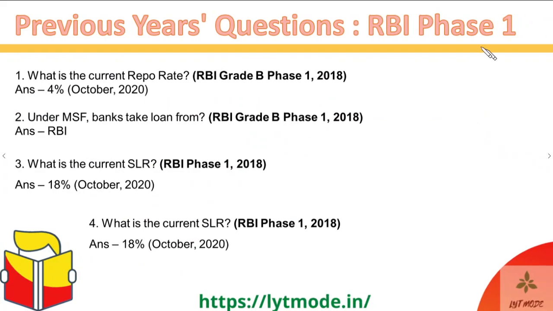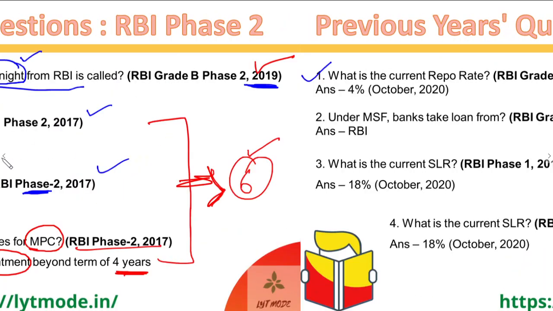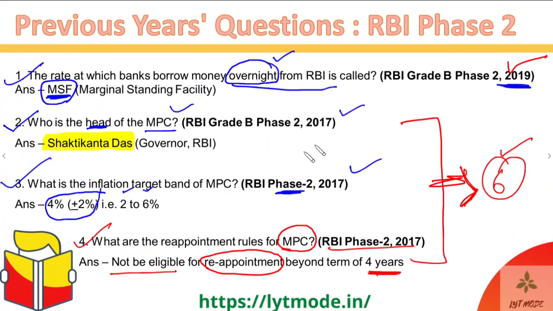Moving ahead, now we'll try to discuss the Phase 1 questions that were asked in the RBI Grade B. So not just Phase 2, but it is also asked in the GA section of Phase 1. That is what I said when I began this video, and these are the proof to that fact. So the first question, 2018. Because in 2018 you can see that there was no question asked in Phase 2. They were in 2019 and 2017. There's no question in 2018.